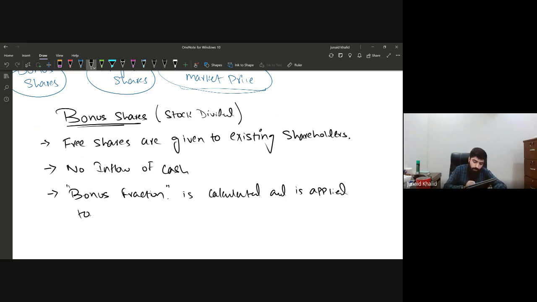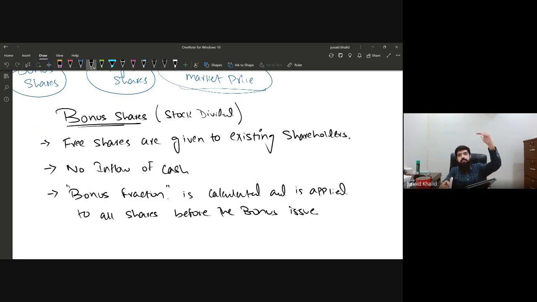to all shares before the bonus issue. That is the rule you need to remember, and once we practice, we'll be discussing this rule. The bonus fraction is calculated and applied to all the shares before the bonus issue. If the company is issuing bonus shares in the middle of the year, this bonus fraction should be applied to all the shares that were in issue before the bonus shares.